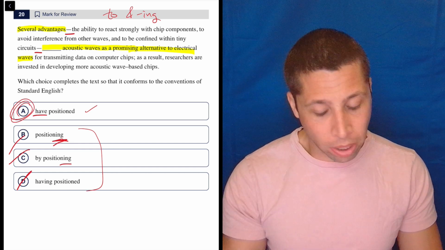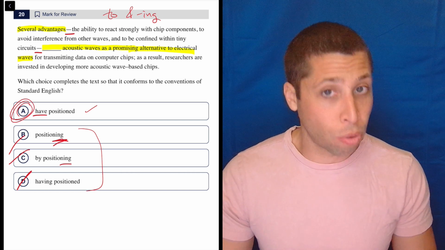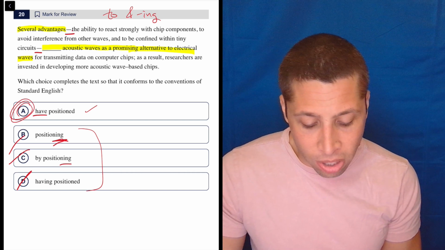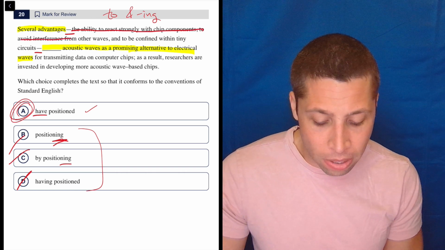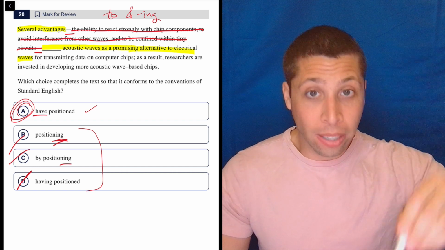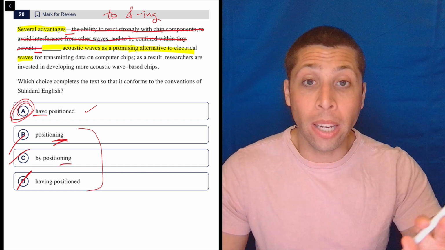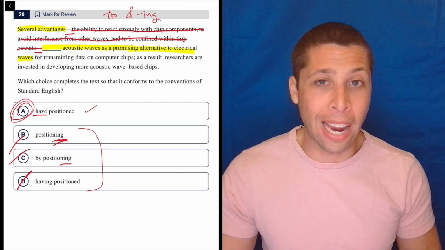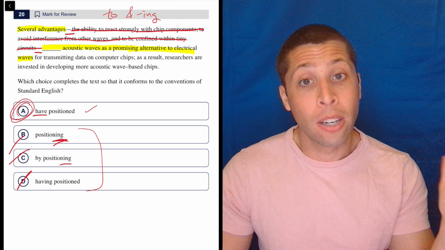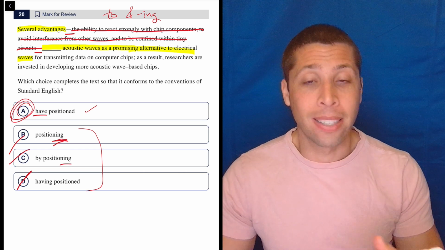And this rule is tricky. It's hard to even describe it, even though I know what rule it is. But it's about the sentence structure. So the best thing we can do is realize that part between the dashes is just extra. It is there to interrupt. It is there to disrupt the flow of the sentence. So we completely ignore it and we try to listen to the sentence without it. The same thing would be true if we had like parentheses. We're just ignoring it. It might be useful information. I don't really care. But in terms of the grammar of the sentence, it is extra. It is just getting in the way. Cross it out. Read what you've got from there. And my hope would be that A, even if it doesn't sound great, sounds better than the other three.